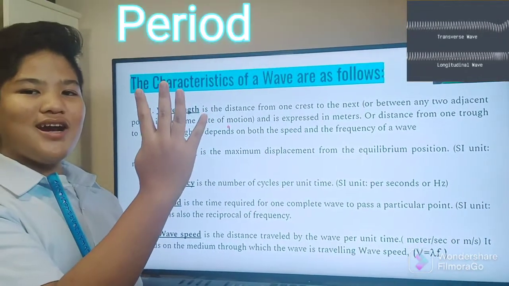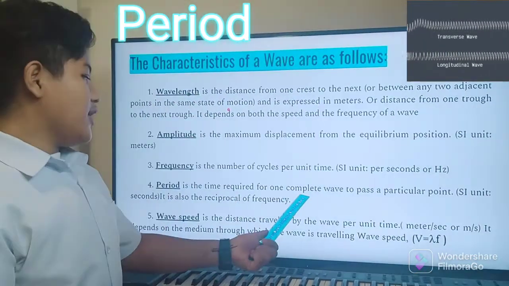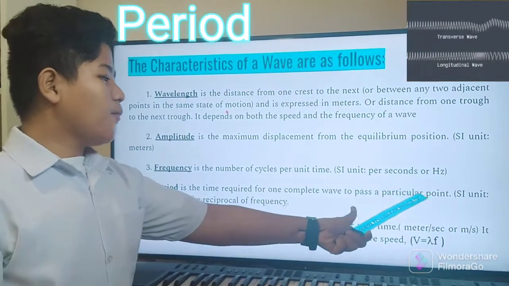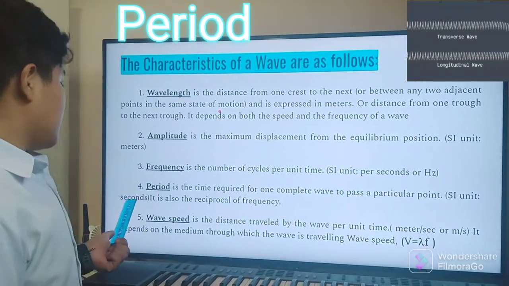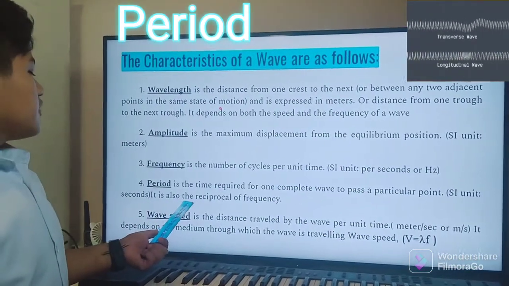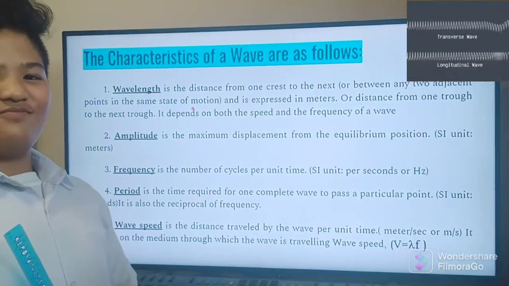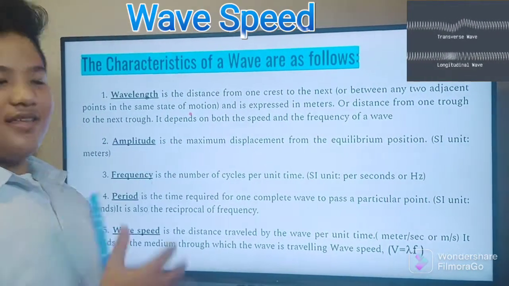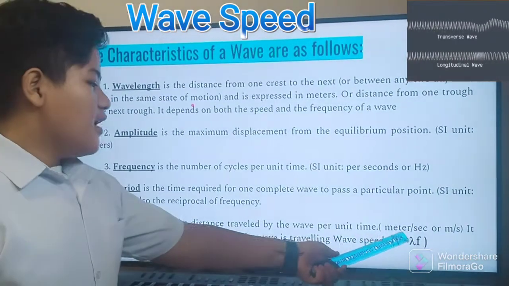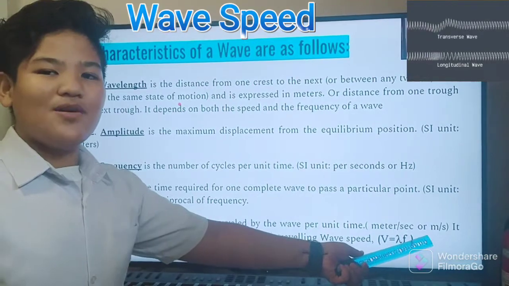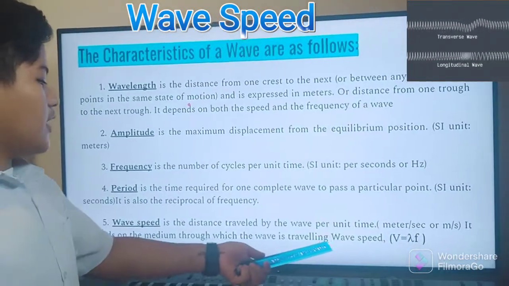Number 4, period. Period is the time required for one complete wave to pass a particular point. SI unit or International System Unit is seconds. It is also the reciprocal of frequency. Number 5, wave speed. Wave speed is the distance traveled by the wave per unit time, meter per second or m per s. It depends on the medium through which the wave is traveling.